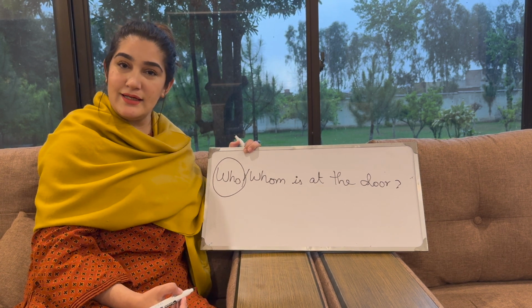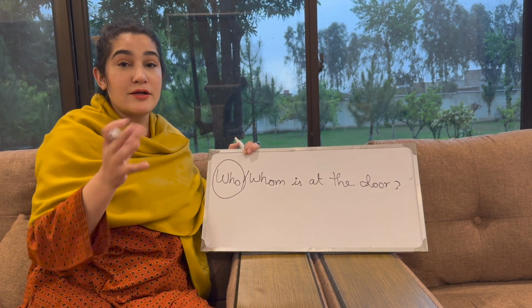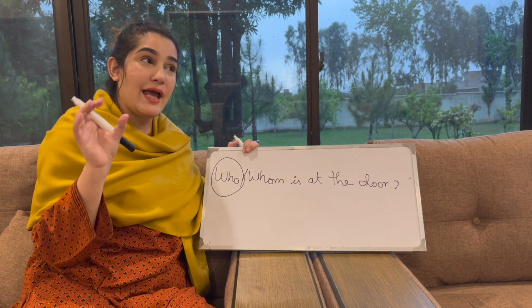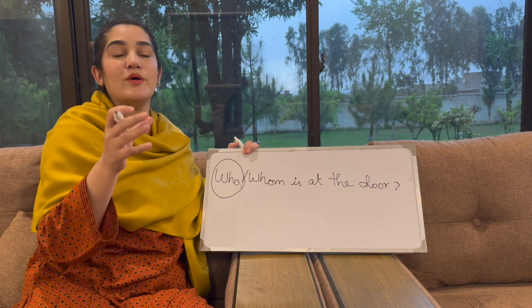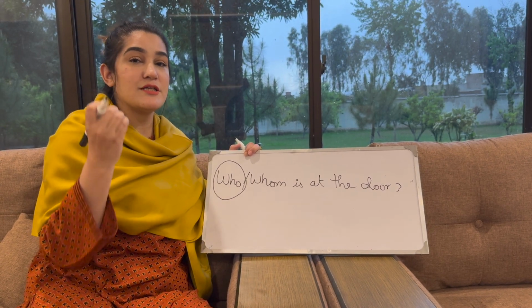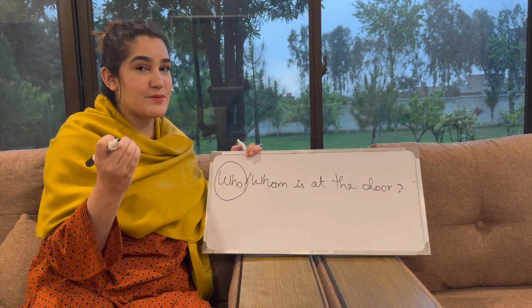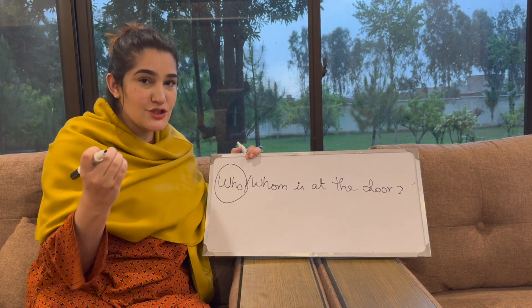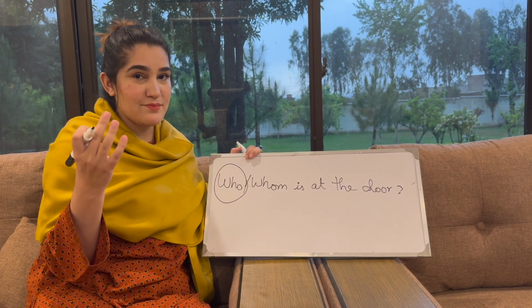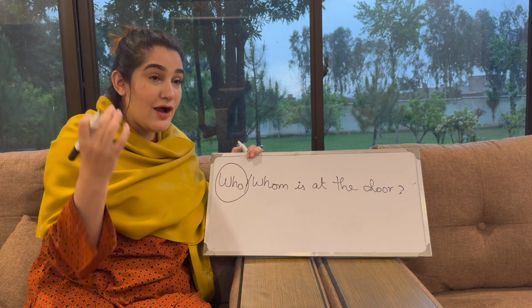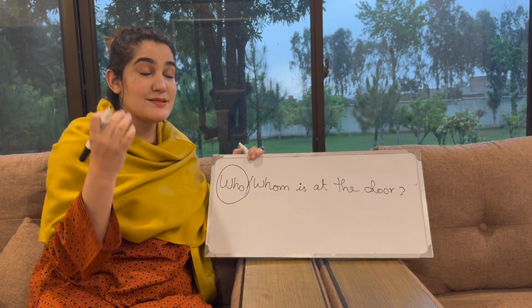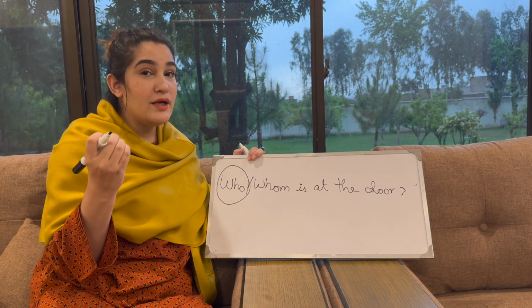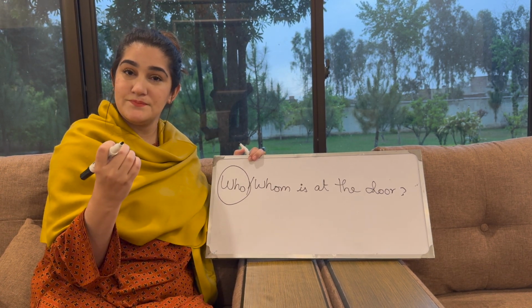In American English, who and whom are confused, and at times they replace who with whom and whom with who. But in British English, it is precisely used as a subject and object. And we have to make sure, especially in the CSS exams in Pakistan, that you use whom in your object place, and you use who in the place of your subject.